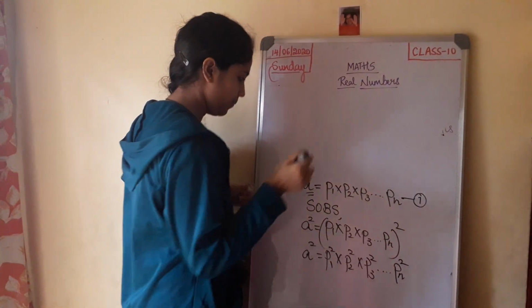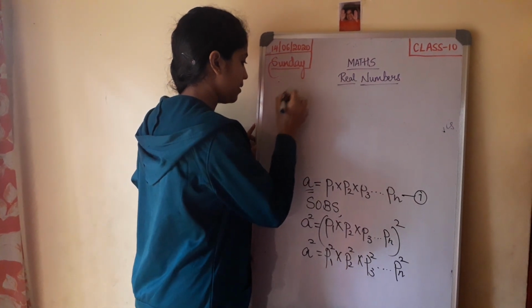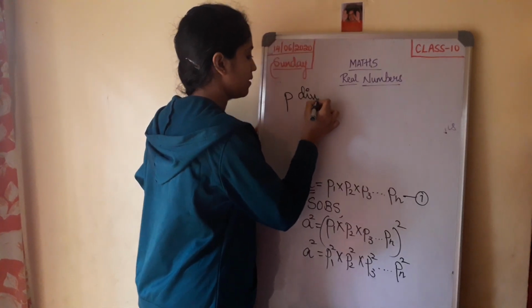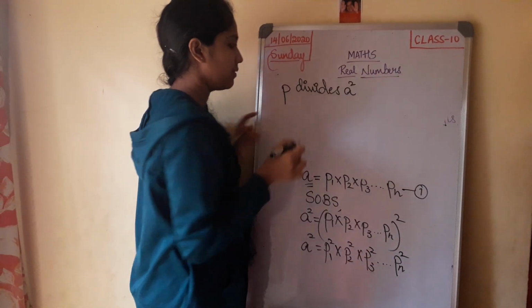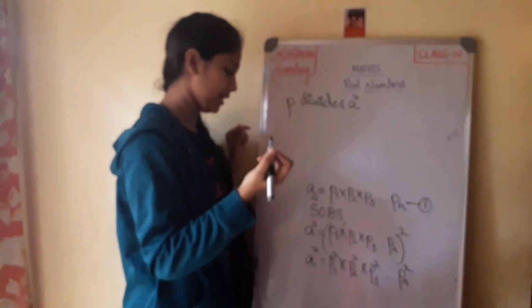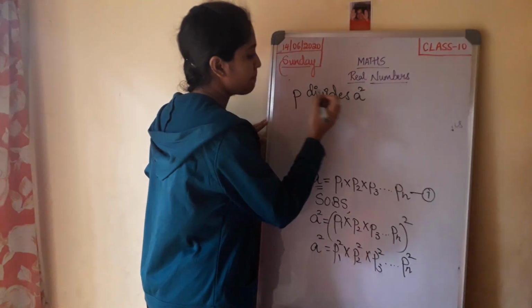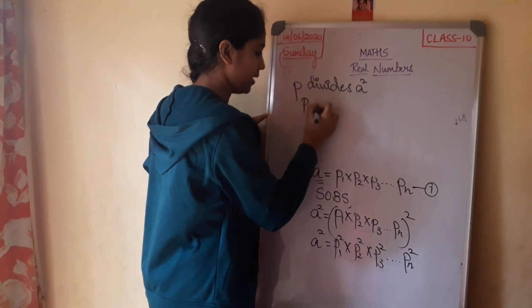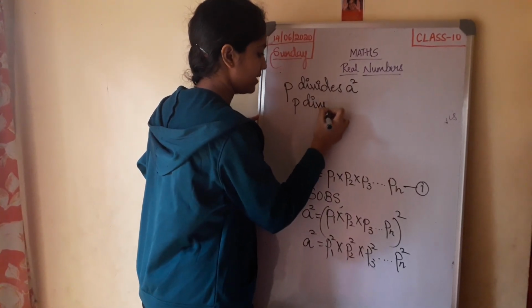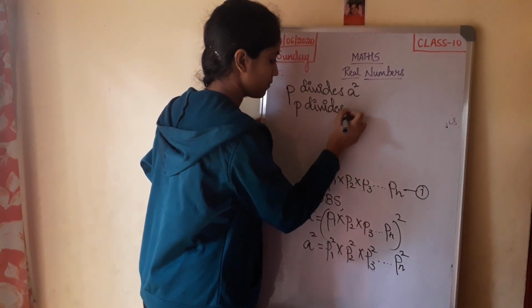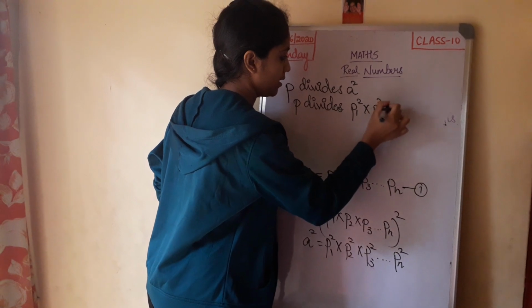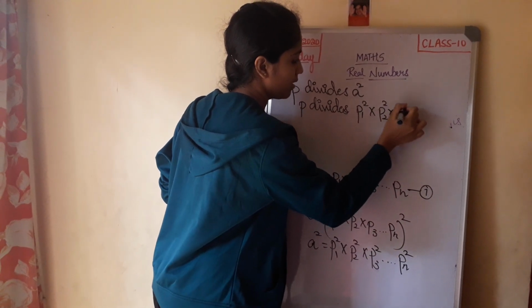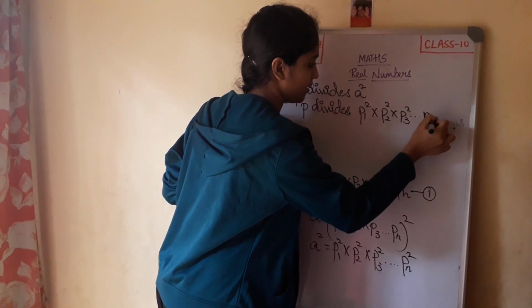Now you all know that P divides A square. This is given. So, if P divides A square, then P divides P1 square into P2 square into P3 square and so on until Pn square.